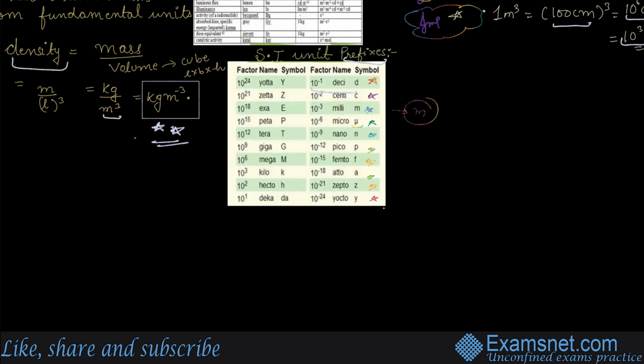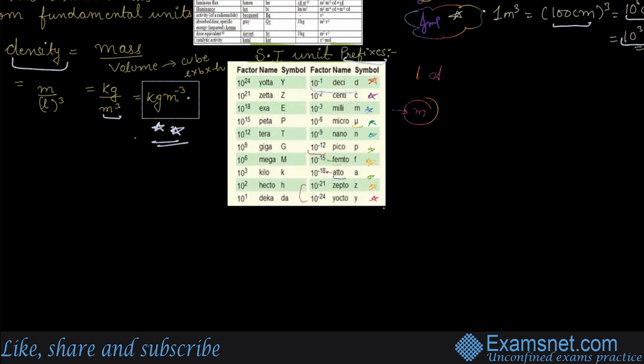So this would be given, and you just have to know that if it is deci, right? If it is written D, so 1 D, you just know that is 10 to the power minus 1 meter, right? So centi, again 10 to the power minus 2. Milli, micro, you can easily remember, nano 9, right? Pico 10 to the power minus 12. Femto, again 5, fem, so 5, 10 to the power minus 15. Atto, right, 18, atto 8. Zepto 21, yocto 24. Zepto and yocto aren't used widely.